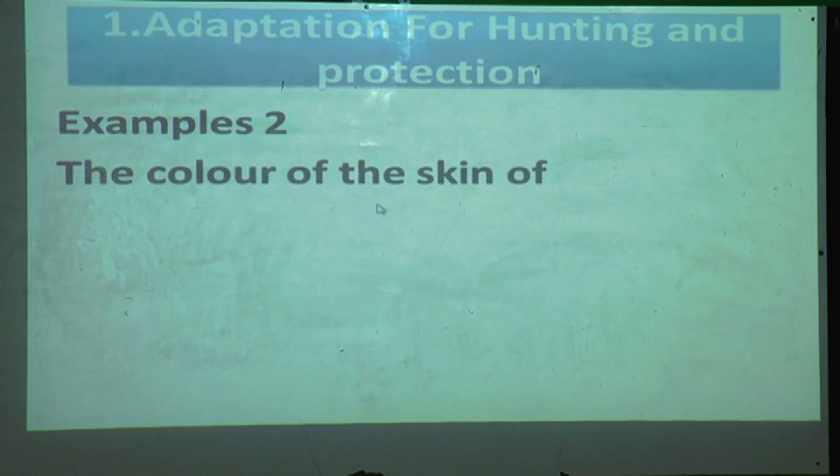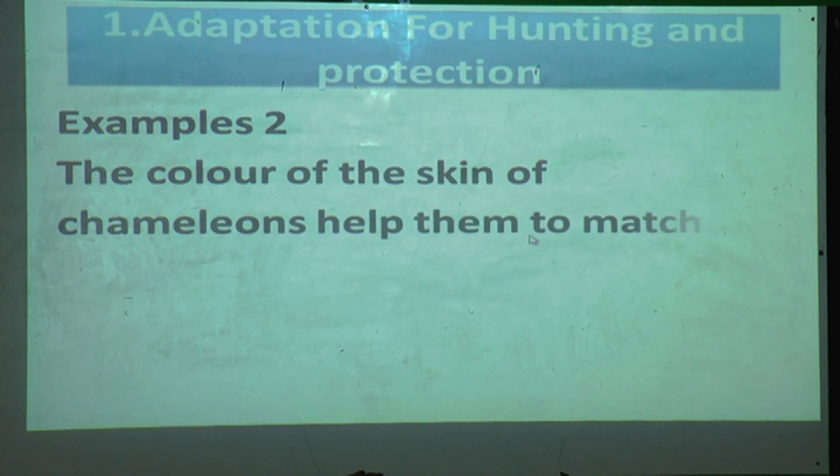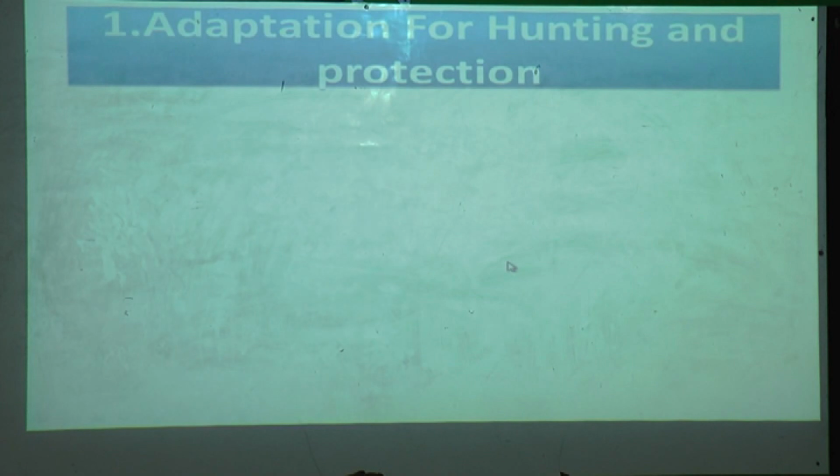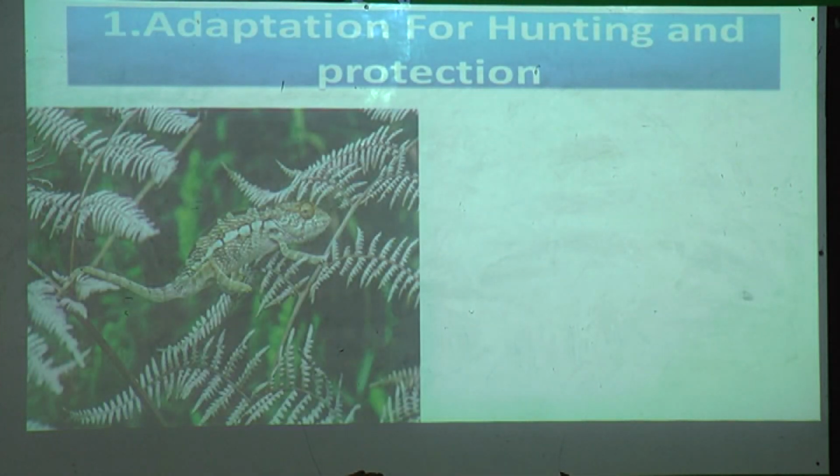We'll see another example of camouflage. The skin color of a chameleon helps it to match its surroundings. Yes, chameleons change their skin color according to the surroundings. See, that chameleon is sitting on the tree.